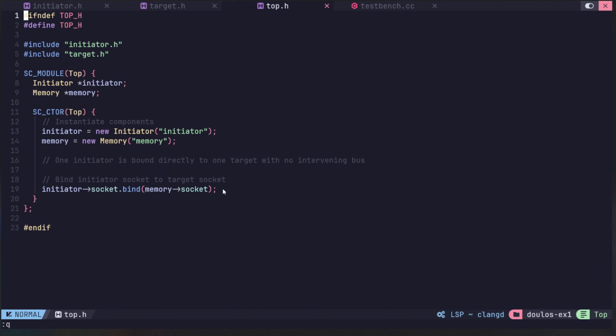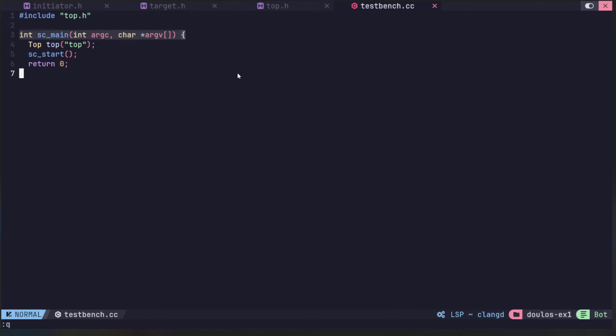So the socket of the initiator will be bound to the memory socket. Finally, we have a test bench file. You can also call this a main file, main.cpp. This contains the main function, or the sc_main function. In the case of SystemC, we use sc_main and sc_start to start the system simulation.